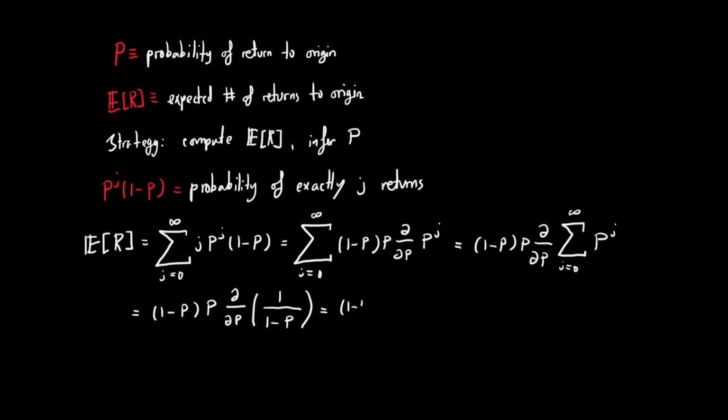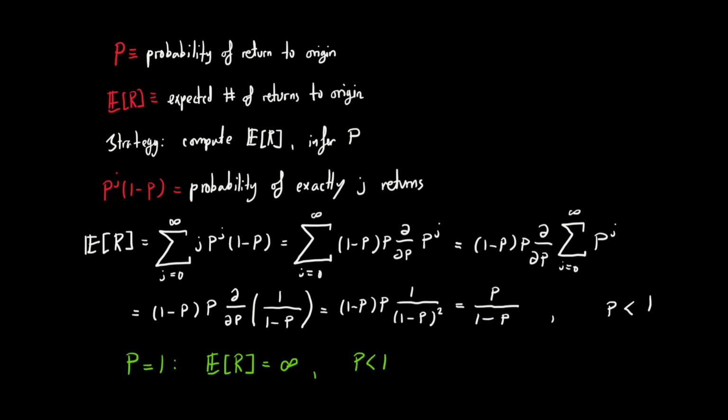Differentiating, that's (1 - p) times p times 1/(1 - p)^2, which simplifies to p/(1 - p), assuming that p is less than 1. So in summary, when p is 1, then the expected number of returns to the origin is going to be infinite, and when p is less than 1, then the expected number of returns is going to be finite.